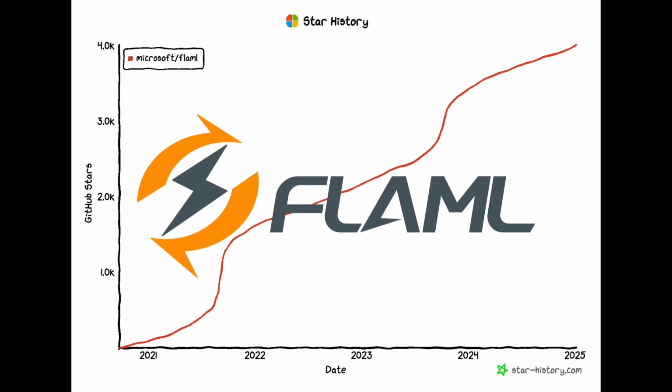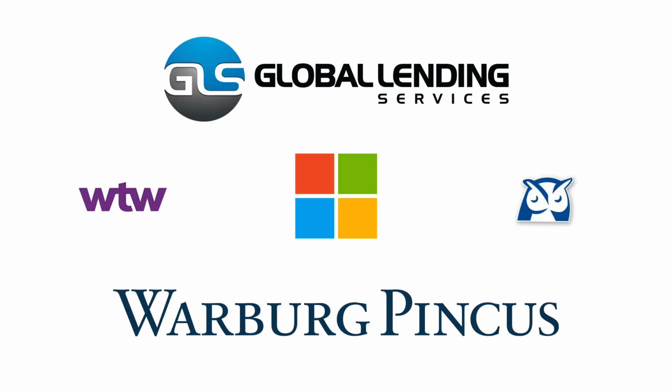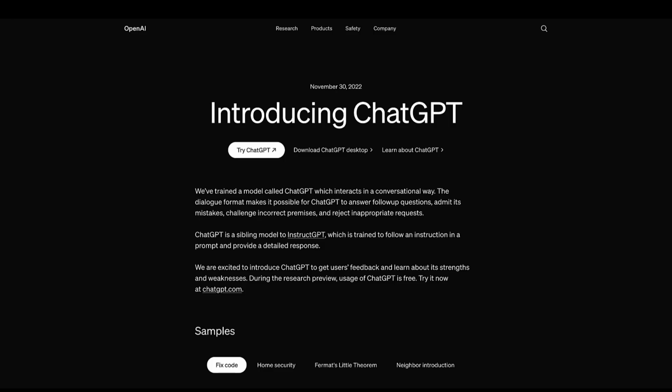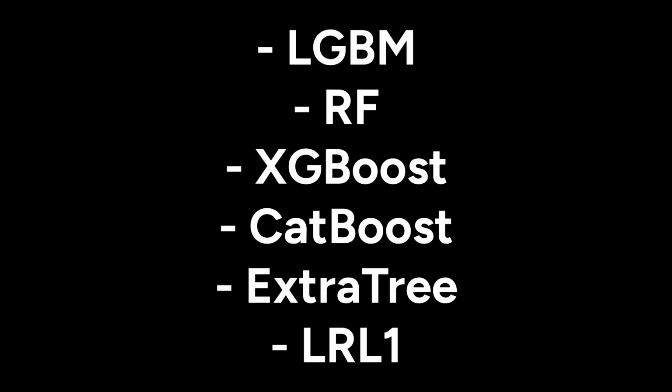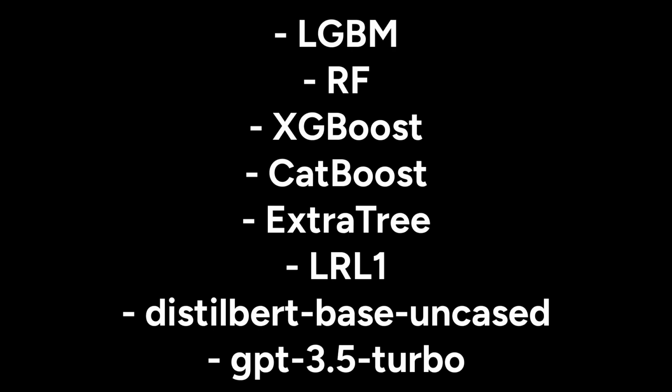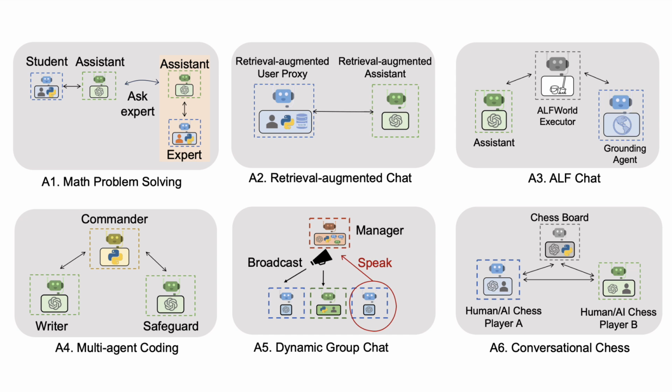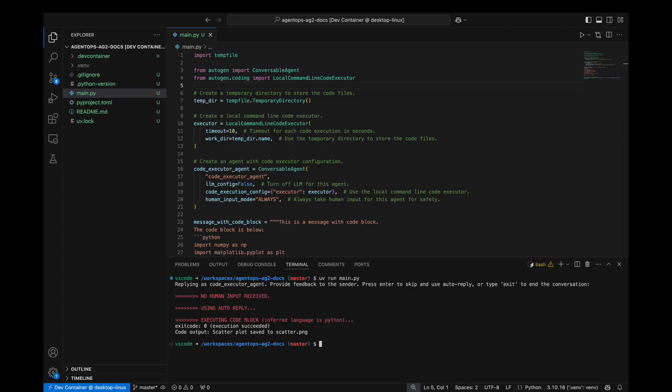In the years following FLAML's release in 2020, it was adopted by many machine learning teams at a variety of enterprises, including Microsoft. And in November 2022, following the release of ChatGPT, FLAML expanded its list of supported models to also include transformer-based systems like BERT and GPT-3, for example. Several months after adding support for transformer-based models, Chi Wang and Qingyun Wu began adding experimental modules to the FLAML codebase related to what we now call AI agents to help them automate their own work with respect to the writing of high-quality Python code.